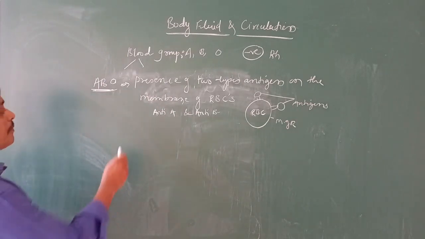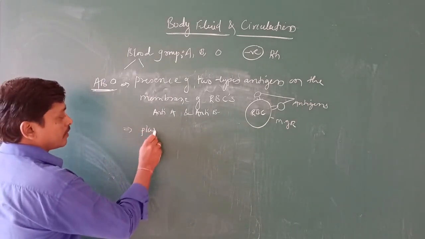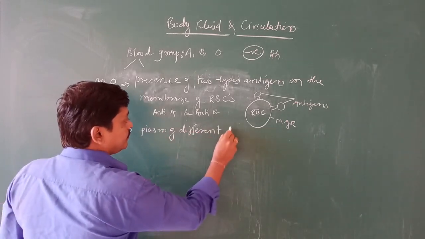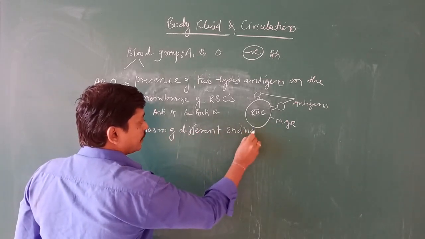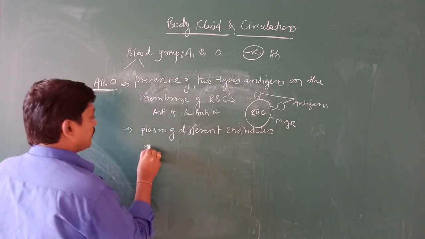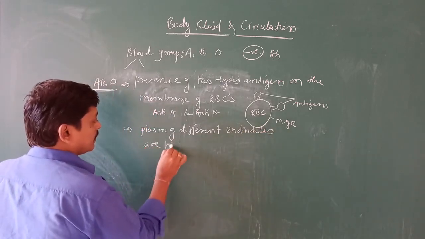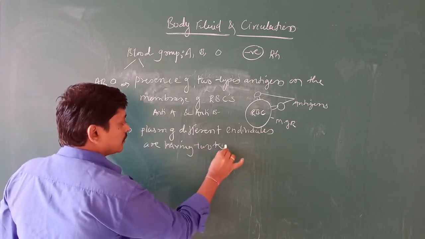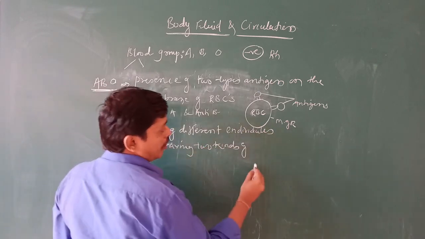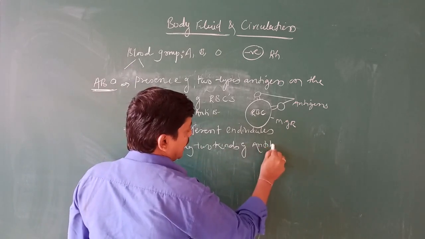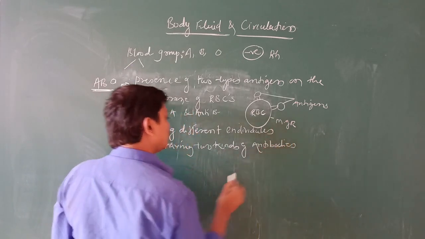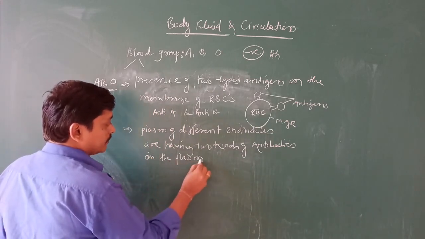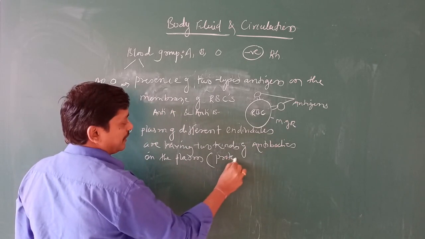Similarly, the plasma of different individuals has two kinds of antibodies in their plasma, and these antibodies are also proteins.